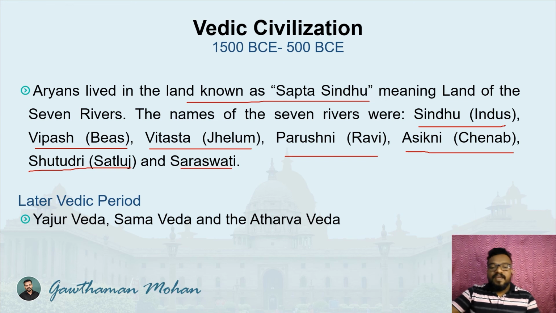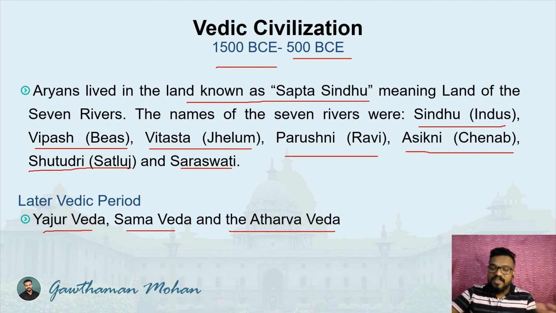Then there is the later Vedic period. During the later Vedic period, the Yajur Veda, Sama Veda, and Atharva Veda were composed. So these are the later Vedas, while the early Veda was the Rig Veda. The time period is very important: 1500 BCE to 500 BCE. You can classify it as 1500 BCE to 1000 BCE for the early Vedic period, and 1000 BCE to 500 BCE for the later Vedic period.